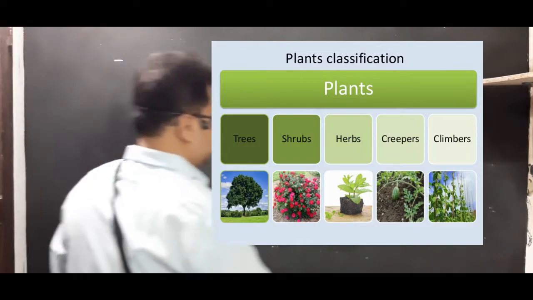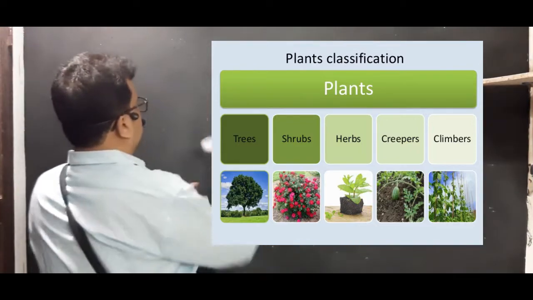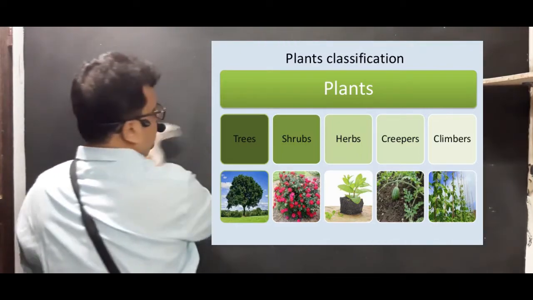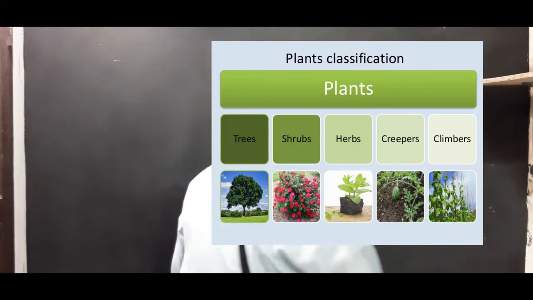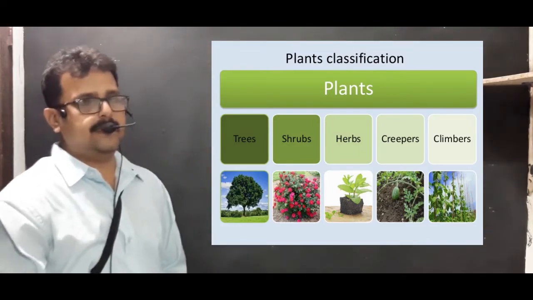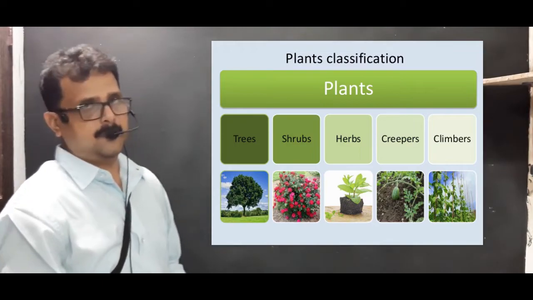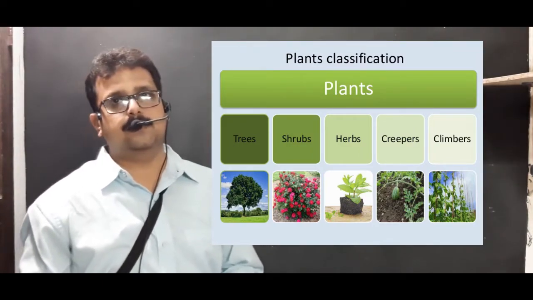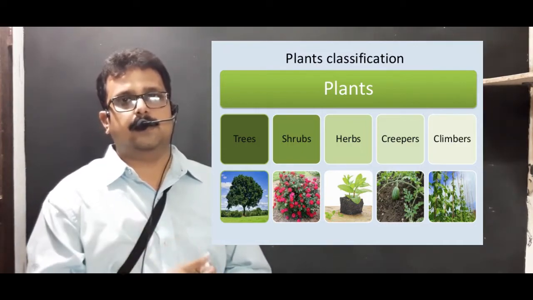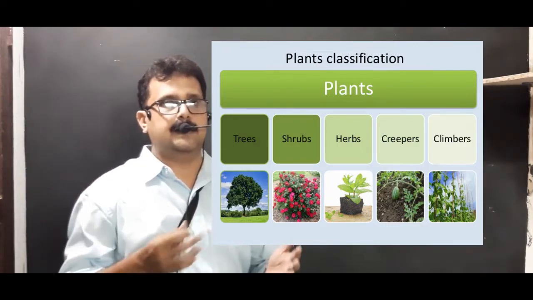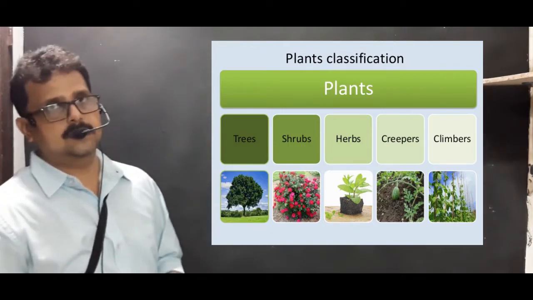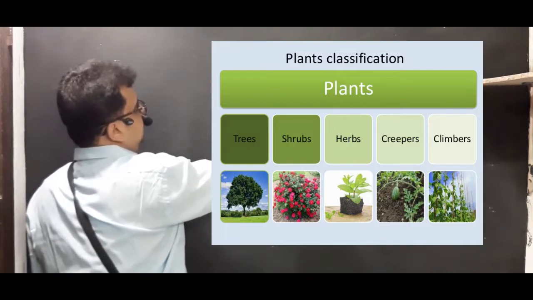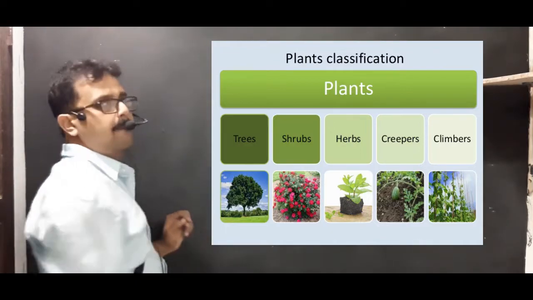After that, we will study about what are the different parts of plant that we use as food. Do you remember what are the different parts of plant that we studied in the previous chapter? You have studied in detail what are the different parts. So what is the first important part? First part is the stem.